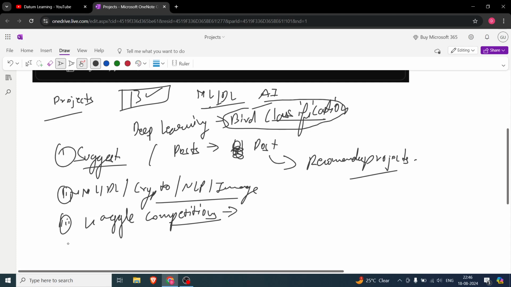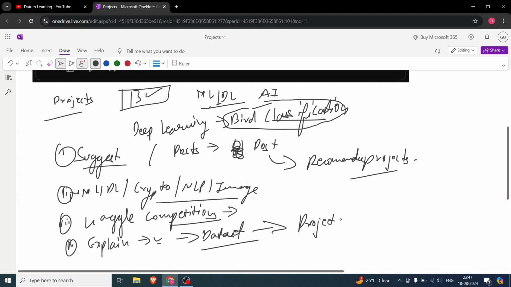Let's say you want me to explain some notebook. If you want me to explain notebooks, that will be taken as a project. More importantly, let's say you have a good data set. Very important: if you have a good data set and you can refer me to that data set, I will create a project, or an EDA or something along those lines, on that particular data set. If you have some kind of data visualization, you can learn so many things from there.